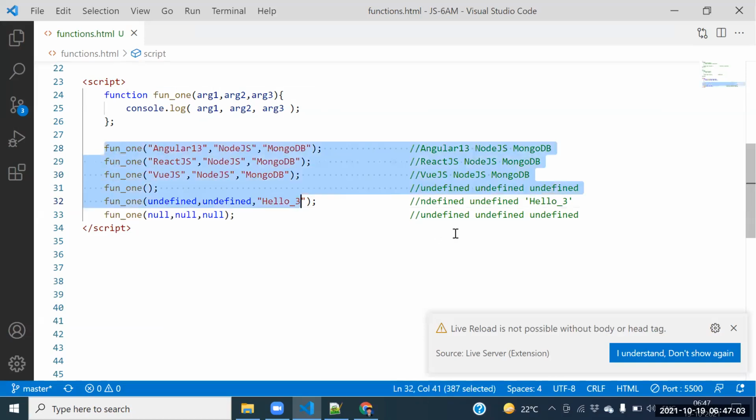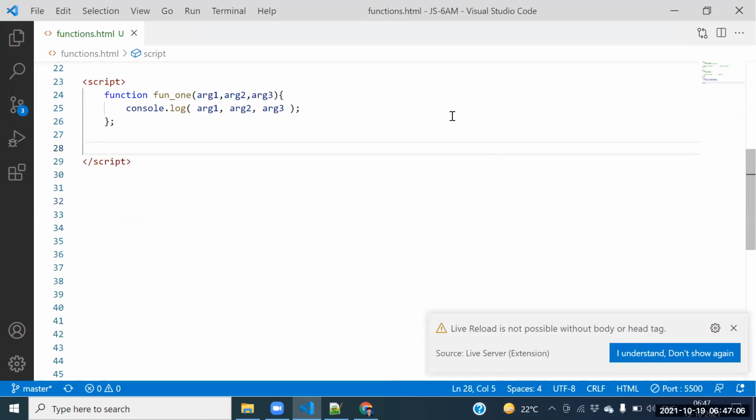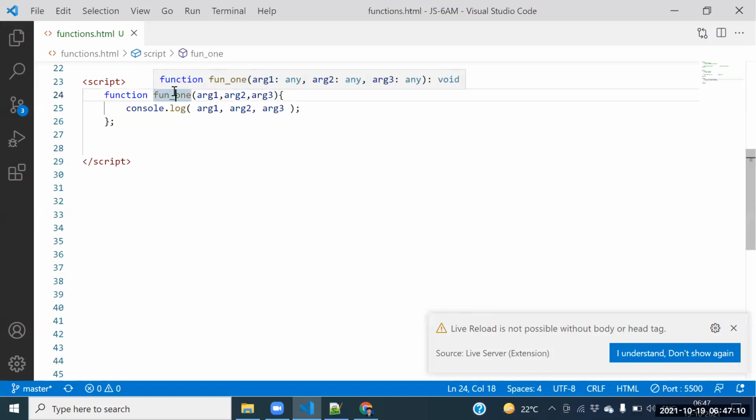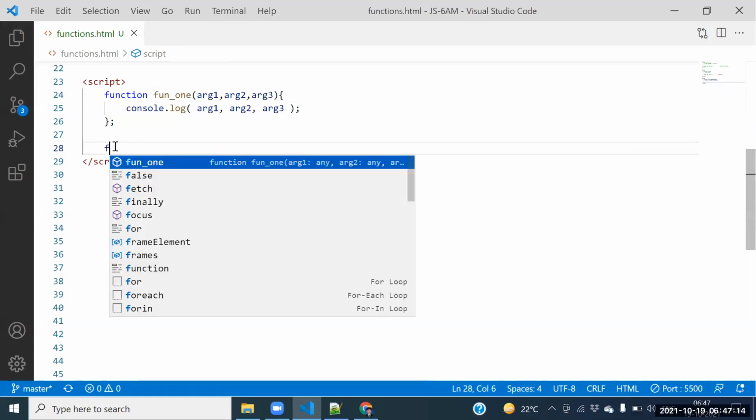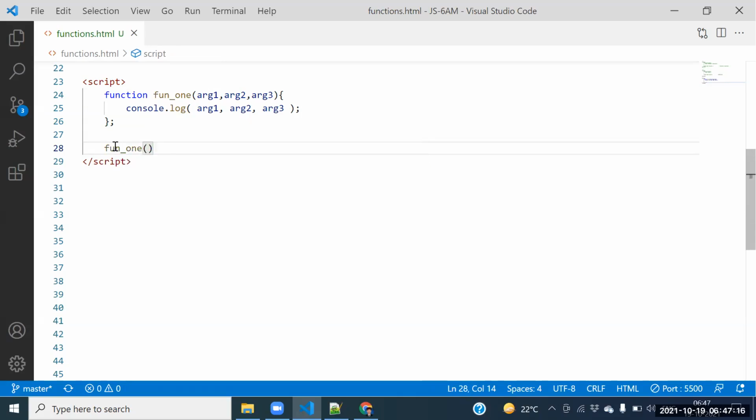Fine, guys. You people need to listen once again. What is the name of the function? Function one. Sandeep, can I call that function? Yes, sir. Let me call that function, function one of. While calling that function, how many parameters do we need to supply? Three parameters. We need to supply 3 parameters, right?